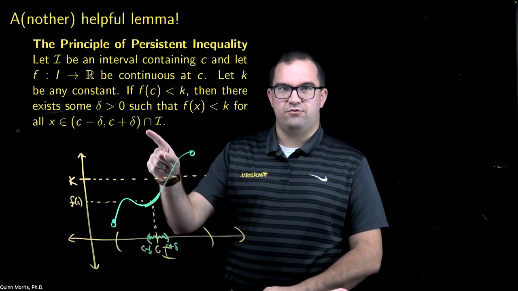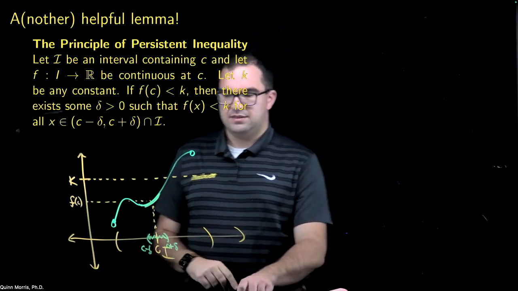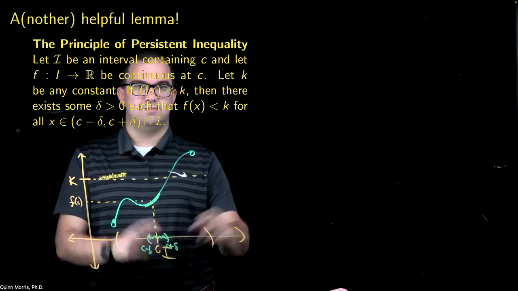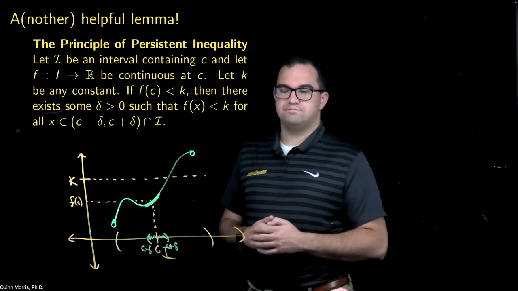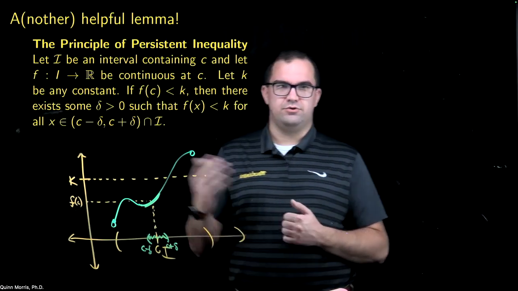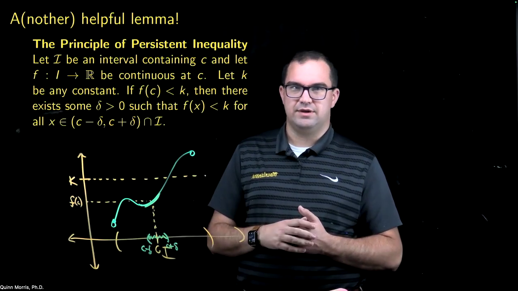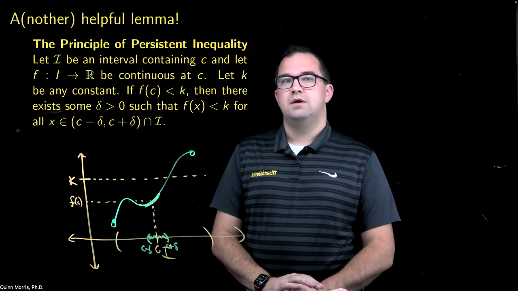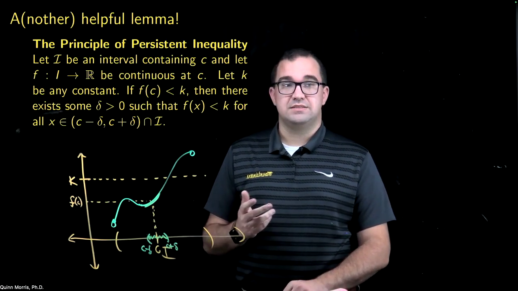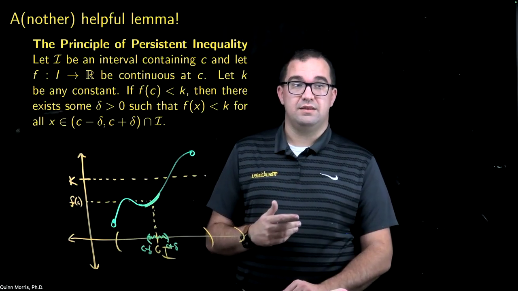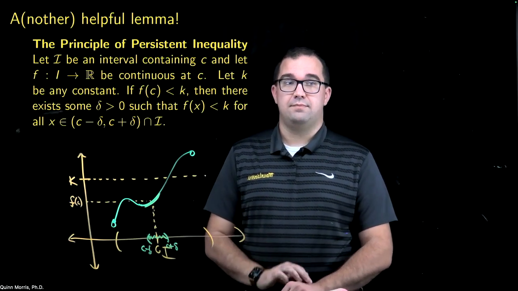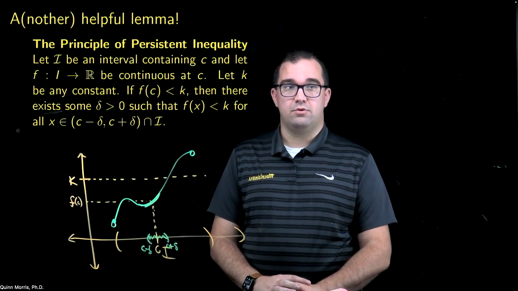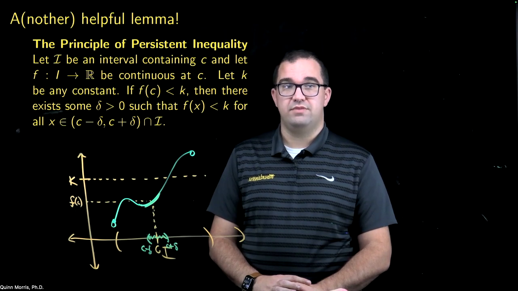Now, I do have to be a little careful here to intersect this with I. This makes sure that if I get up near the boundary, I don't accidentally choose a delta that runs me out of the interval. So I have to be a little bit careful there, although you could again just say that such a delta exists. This is helpful though when you're dealing with an endpoint of an interval. A proof of this actually follows directly from the definition of continuity. I'm not going to give a proof here, but there will be materials uploaded along with this video that walk through a proof of this.